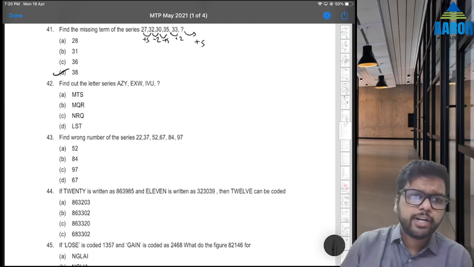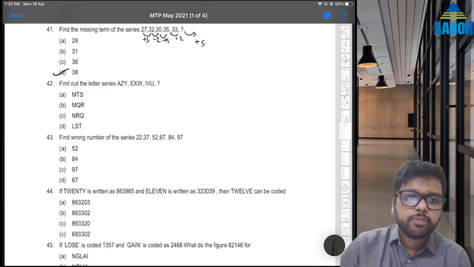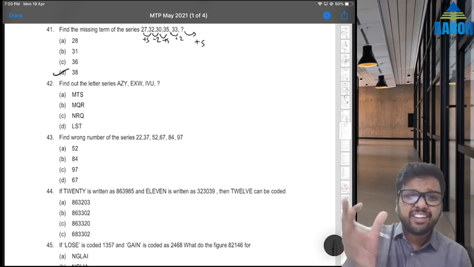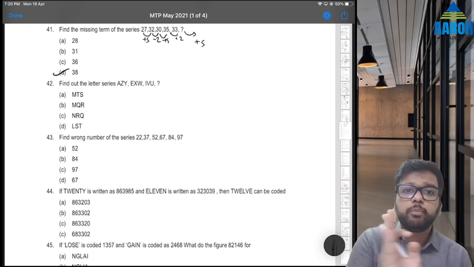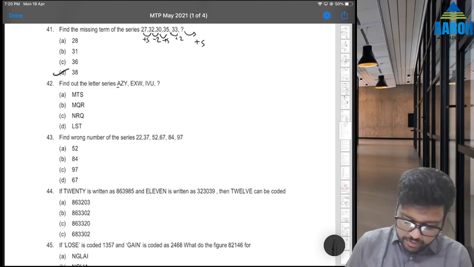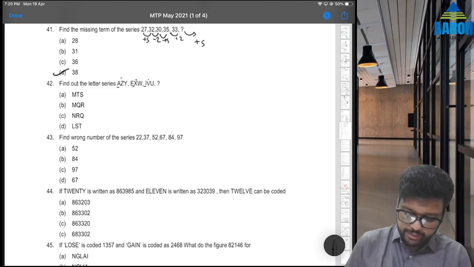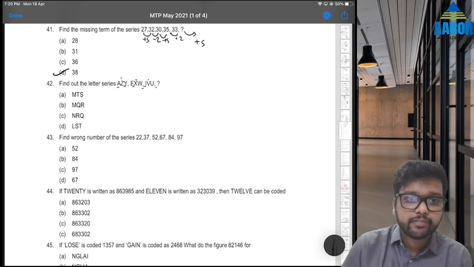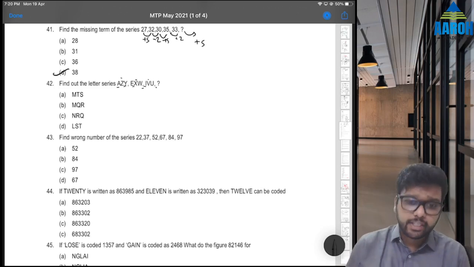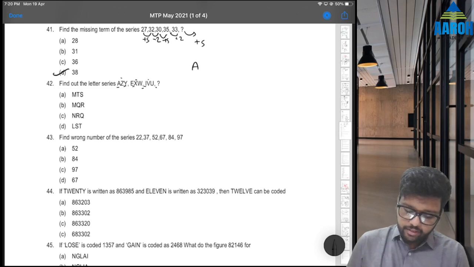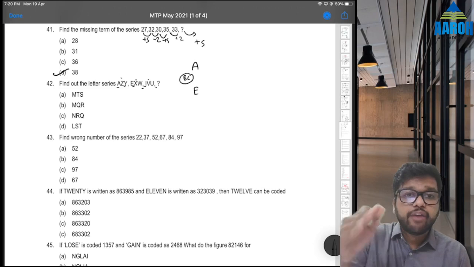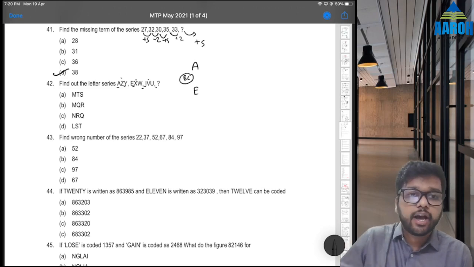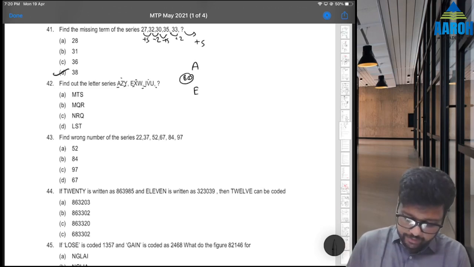42. Find out the letter series. Next in the series they are asking: A Z Y E X W I V U. Generally in letter series you have to take it position wise. That is, check all the first position letters, second position letters, and third position letters separately. So if we check first position letters, they are A, then they are leaving out B and C and directly E, again F, G, H and I, right? So B, C, D they are leaving out.